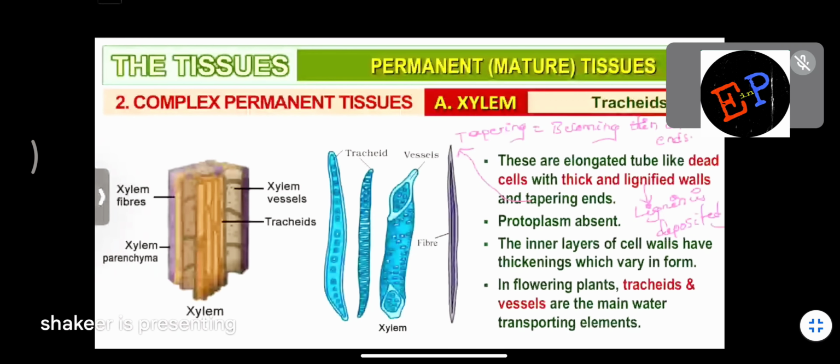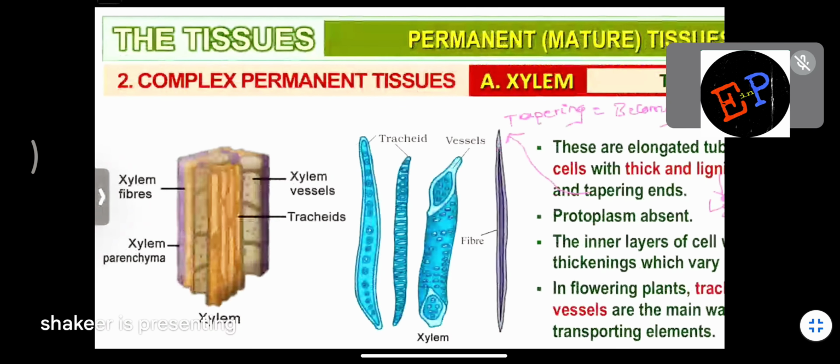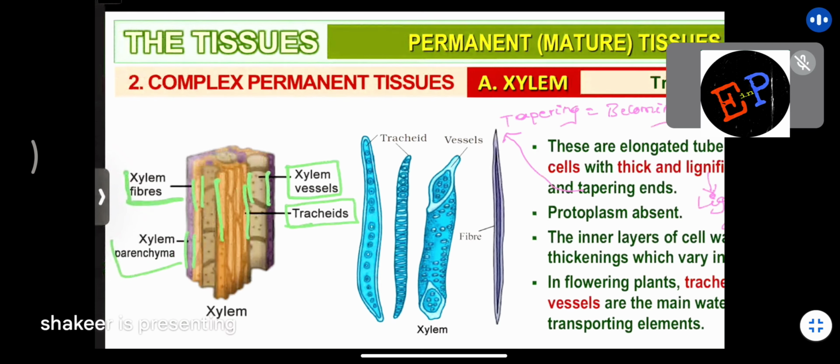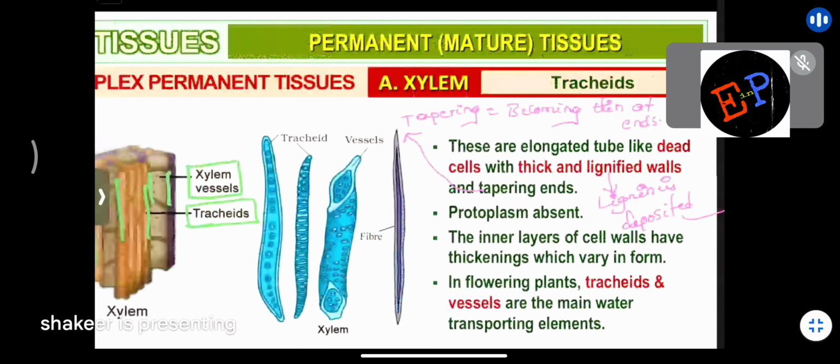Clear, ma? So see the structure which is given here, ma. In xylem, you can find these xylem fibers which are present here. These structures you can call xylem fibers, and this structure you can call xylem parenchyma. Clear, ma? Then you will have this kind of structure which is called xylem vessels, and this total structure you can call tracheids. Clear? So totally xylem is made up of four different parts: xylem fibers, xylem parenchyma, xylem vessels, and tracheids. Now let us study about tracheids.